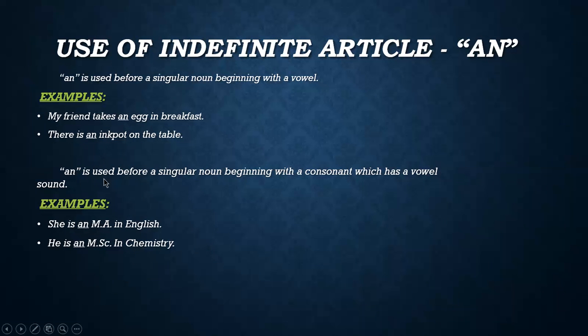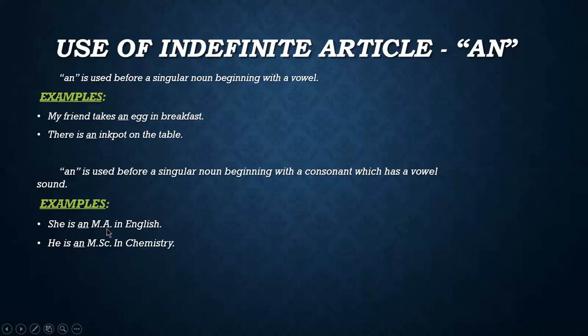Now there is another use of the article an that I'm showing you here. An is used before a singular noun beginning with a consonant. Remember that it should begin with a consonant, but one which has a vowel sound. It means that those consonants, when we pronounce them, produce a vowel sound. We use an before that. Now, some examples I'm showing you here. She is an MA in English.